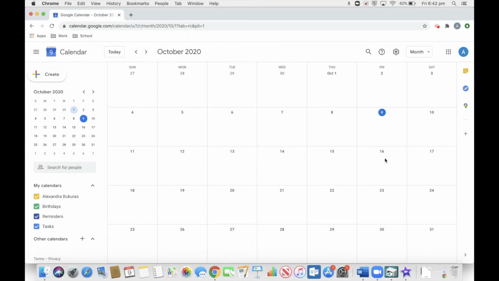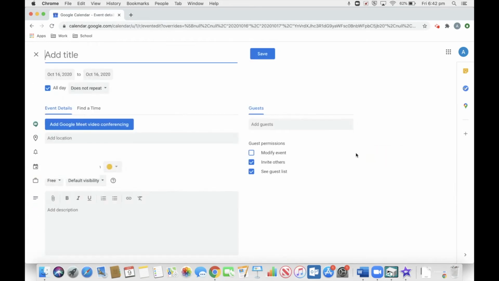So let's go into next Friday. That's a week from today. We will title this homework, as I mentioned. And then here down in the description box, we will write develop criteria for outcome should be complete.